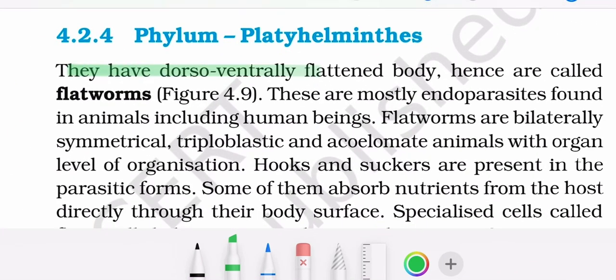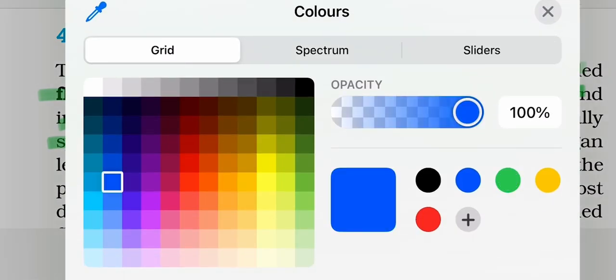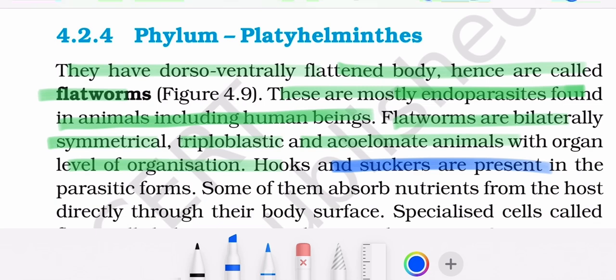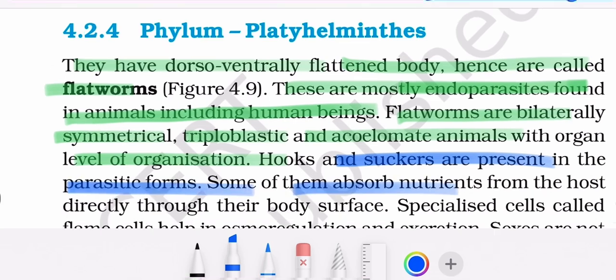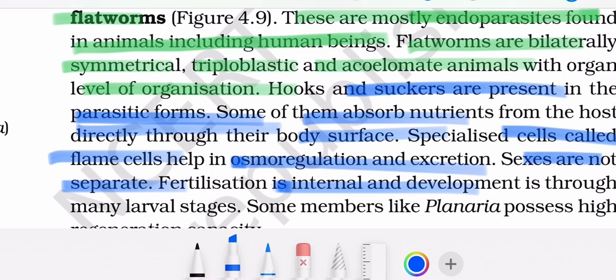Phylum Platyhelminthes have a dorso-ventrally flattened body, hence are called flatworms. These are mostly endoparasites found in animals, including human beings. Flatworms are bilaterally symmetrical, triploblastic, and acoelomate animals with organ level of organization. Hooks and suckers are present in the parasitic forms. Some of them absorb nutrients from the host directly through their body surface. Specialized cells called flame cells or protonephridia help in osmoregulation and excretion. Sexes are not separate. Fertilization is internal.